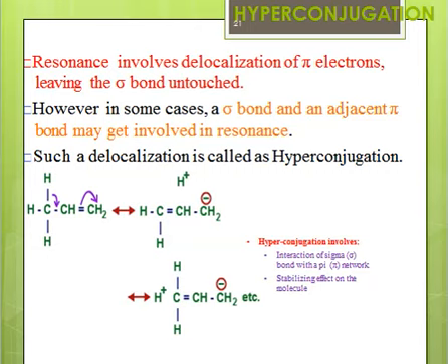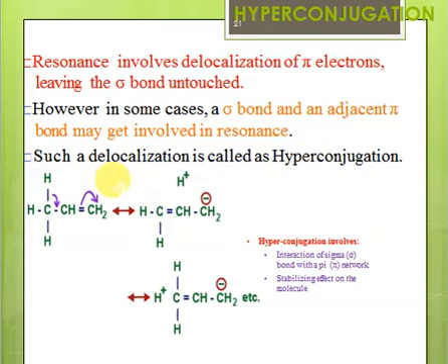For a system to show hyperconjugation, it is compulsory that you have a carbon with at least one hydrogen, and this carbon must be bonded to another carbon that has a p orbital. If these two conditions are met, then you can have hyperconjugation. This delocalization of a sigma bond is known as hyperconjugation.